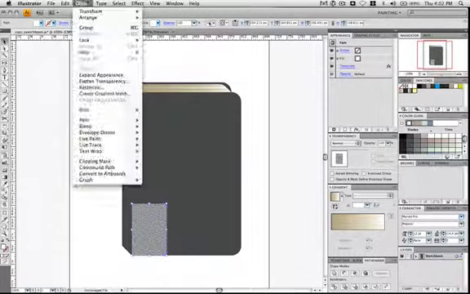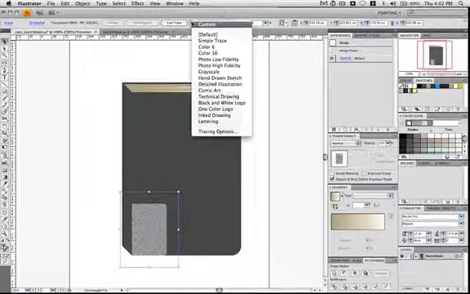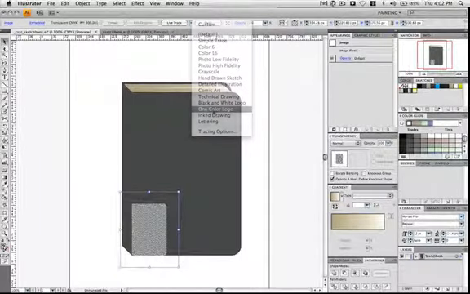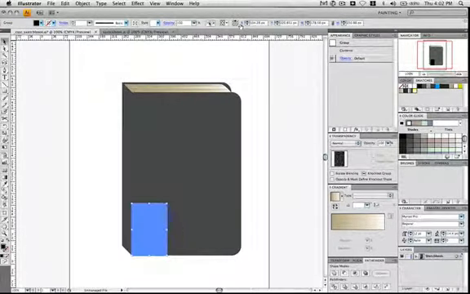This texture selected, go to Object, Expand Appearance, then click on the Live Trace button. Actually, you know what? I didn't want to do that. Hit Command Z. Click on the little arrow next to that, and we're going to use the one color. So I selected the one color option, and then go ahead and hit the Expand button.